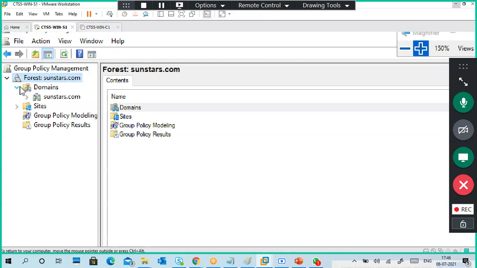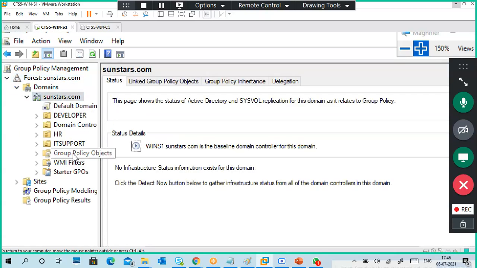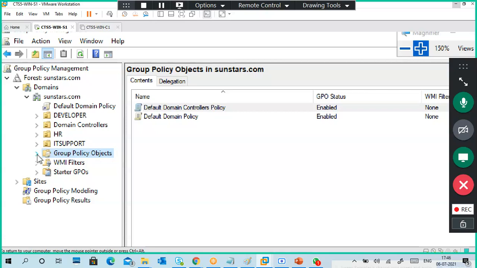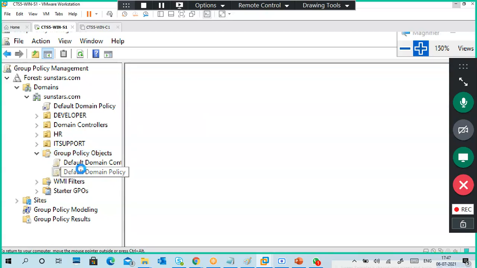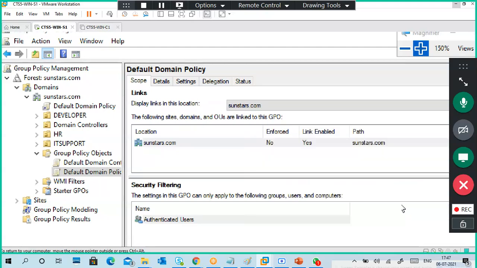Forest, domain, my domain name, group policy objects. Already two policies are there. Do not delete, don't change. If you want to read it, just click on that policy.